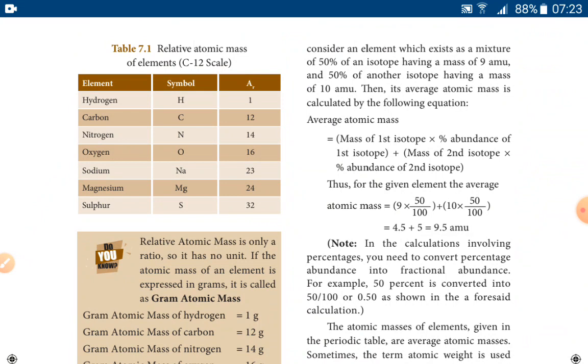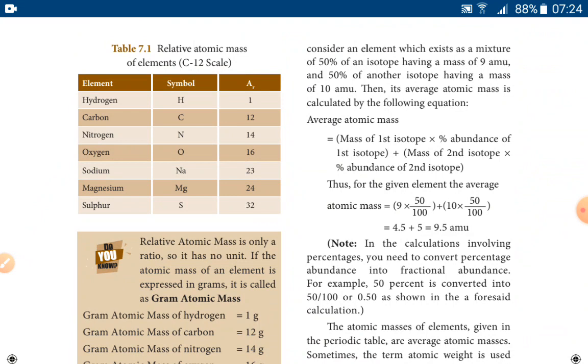Hydrogen, symbol H, relative atomic mass 1. Carbon, symbol C, relative atomic mass 12. Nitrogen, symbol N, relative atomic mass 14. Oxygen, symbol O, relative atomic mass 16. Sodium, Na, relative atomic mass 23. Magnesium, Mg, relative atomic mass 24. Sulfur, S, relative atomic mass 32.